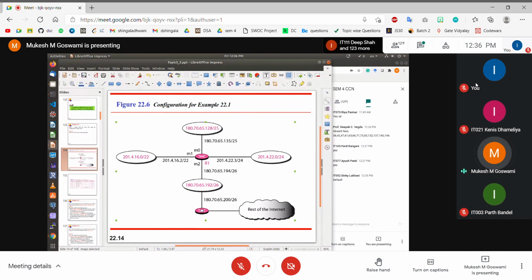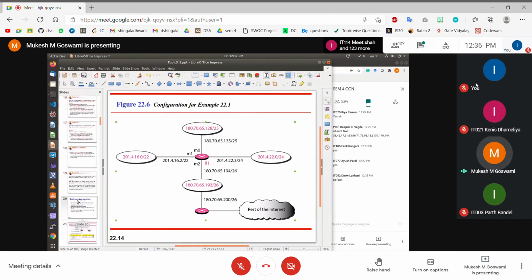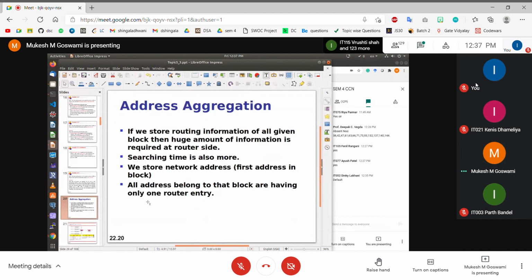Now this router will in turn forward the packet to the internet. Now what to do with it, who will decide that? This router will decide. Its responsibility ends. Router 1 has to just send the packet here. That is it. Okay. So that is going to be the forwarding process.